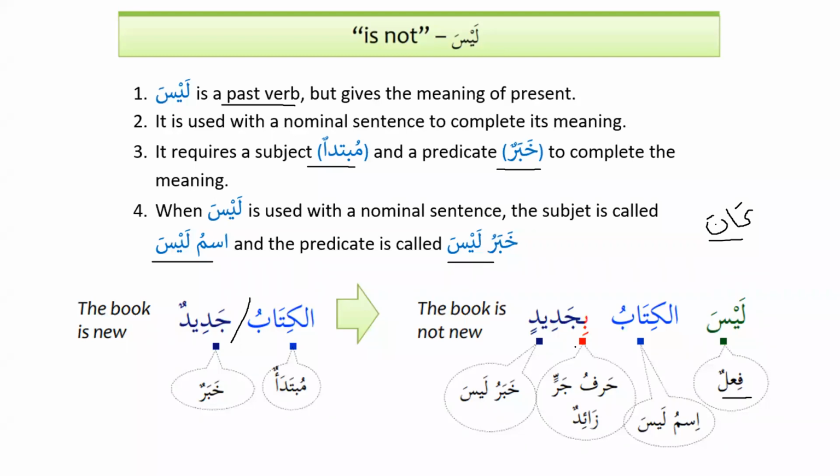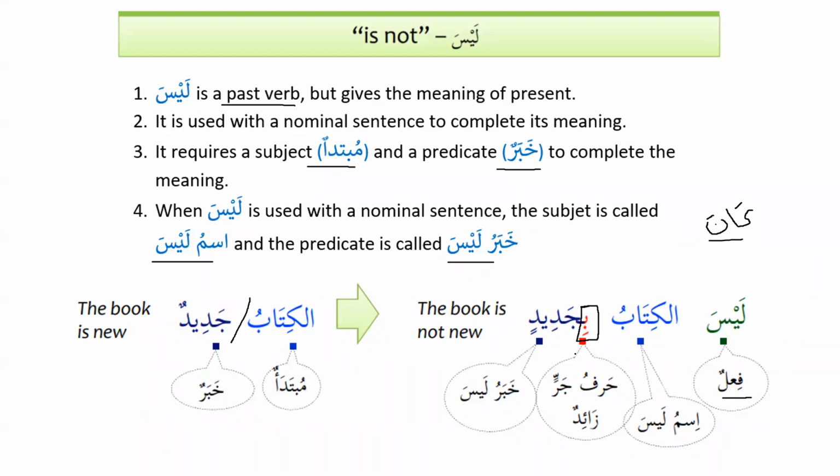However, there is an addition of harf jar ba, as we can see over here. So it's harfu jarrin zaidun. Laysa al-kitabu bi jadidin, the book is not new. Now, a very important point about this harf jar ba: when we talk about modern standard Arabic, or other than the Quran, then we will say harfu jarrin zaidun. This is an extra ba over here.